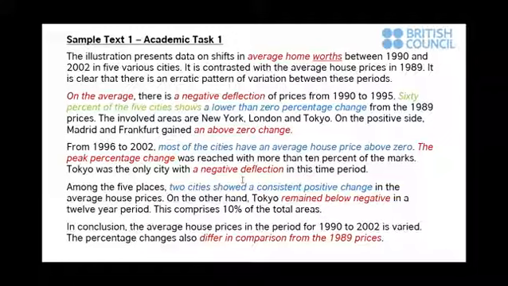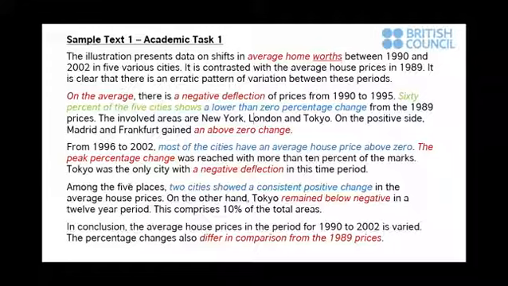This is a term commonly used in science and medicine, but not appropriate in this context. Other examples are "differ in comparison from the 1989 prices" rather than "in comparison with", or "on the average" rather than "on average". But the attempt to use this language is a strong positive.